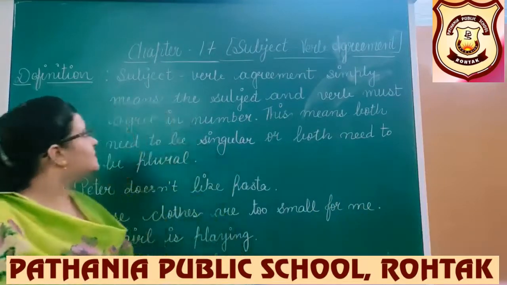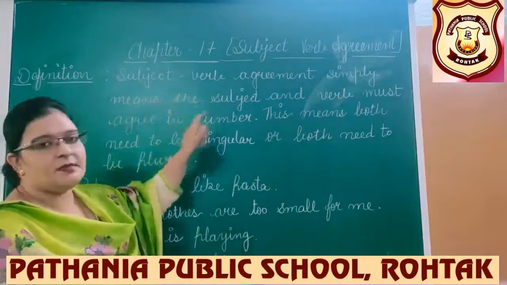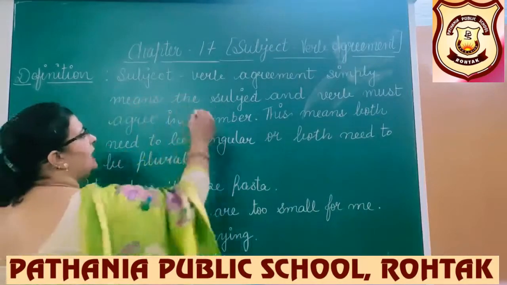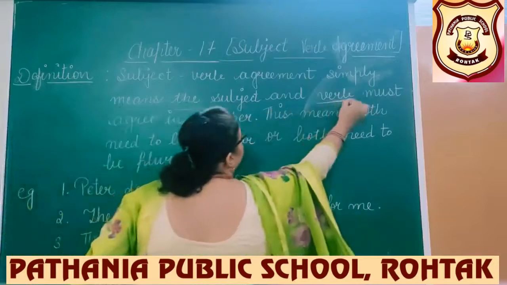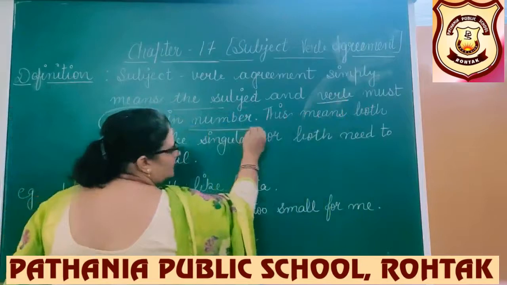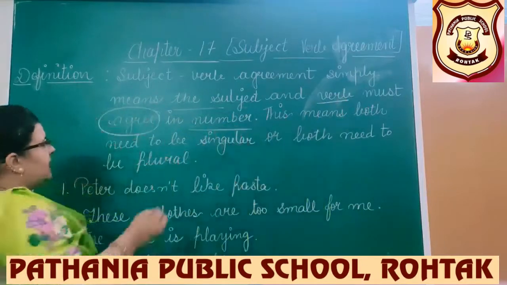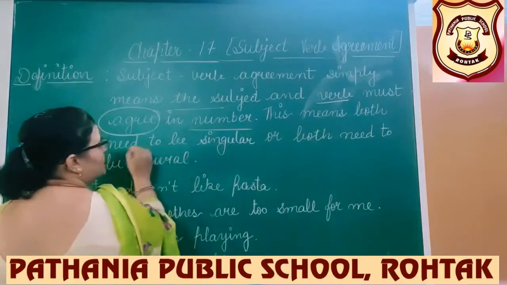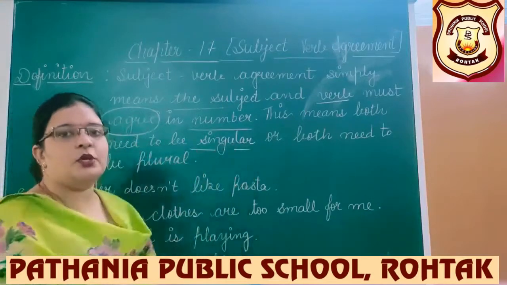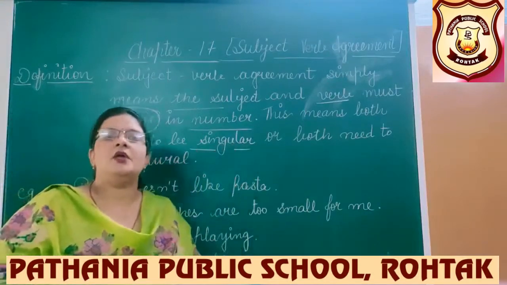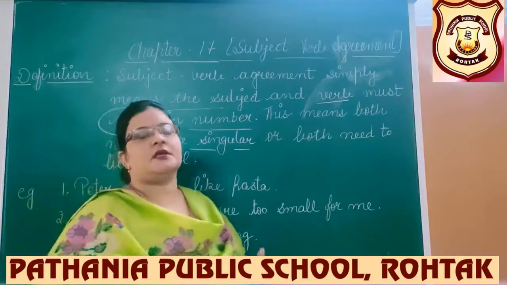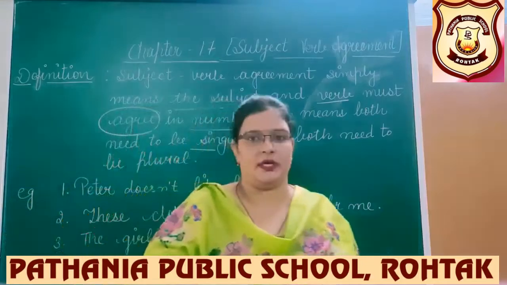Subject-verb agreement simply means the subject and the verb must agree in number. If the subject is singular, then the verb form will also be singular. If the subject is plural, then it will take a plural verb form only.